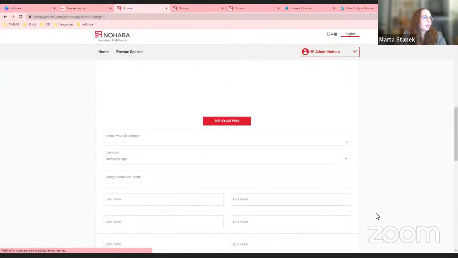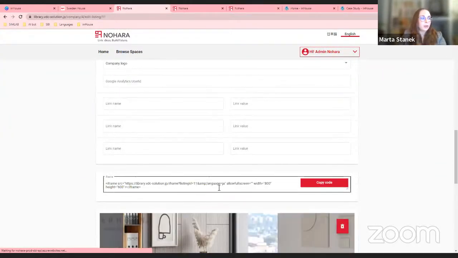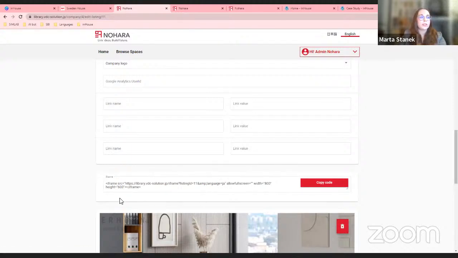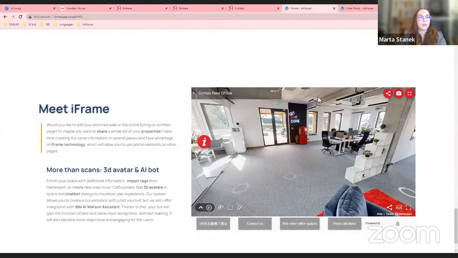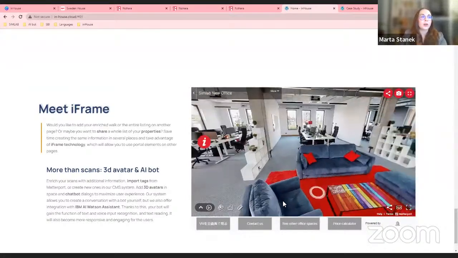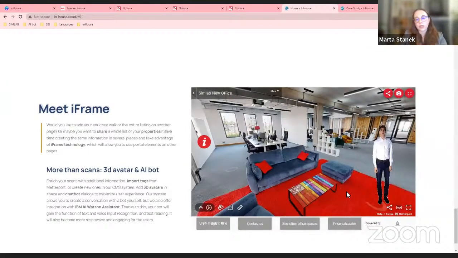And you have here the iframe link. So you just use this one link, paste it into your website code, and basically you can use it in any page you want. So you just create the assets, create the chatbot, and so on once, and you can use it in many, many pages.